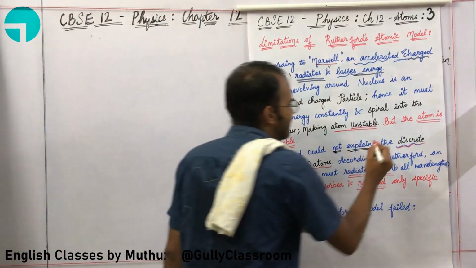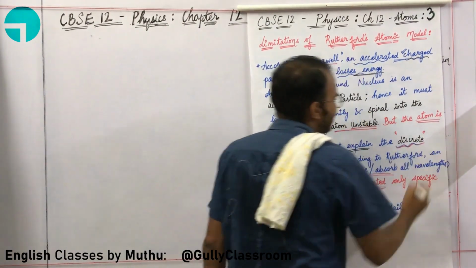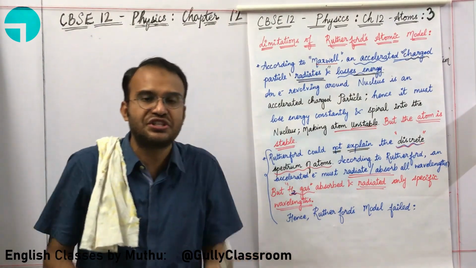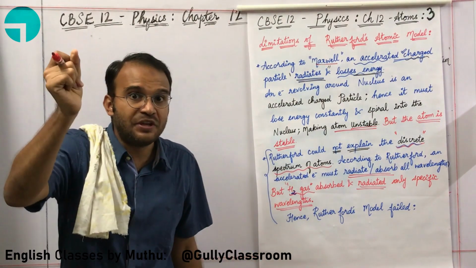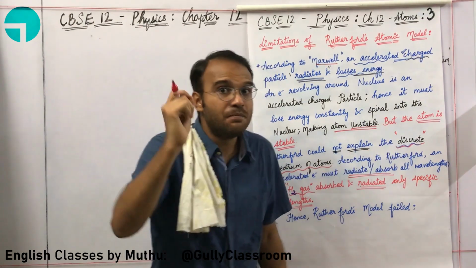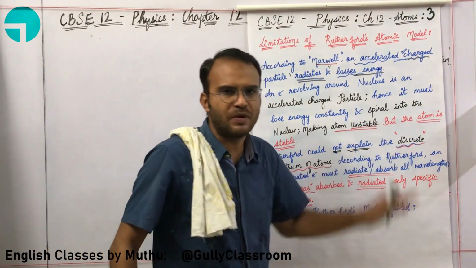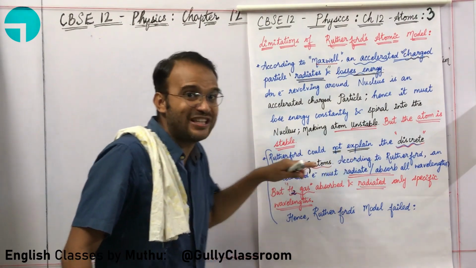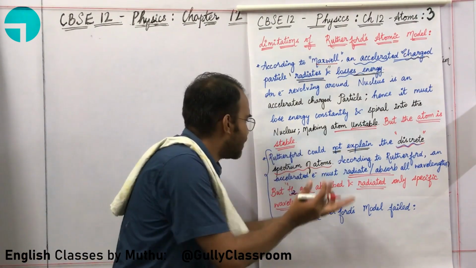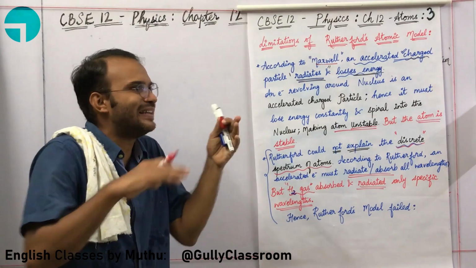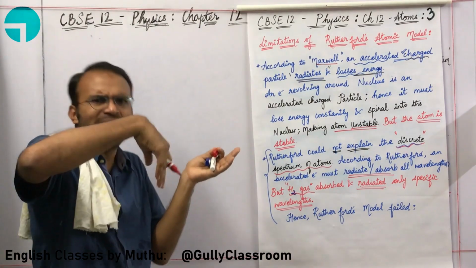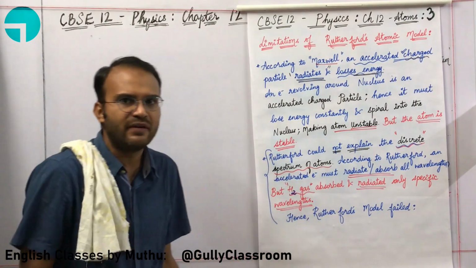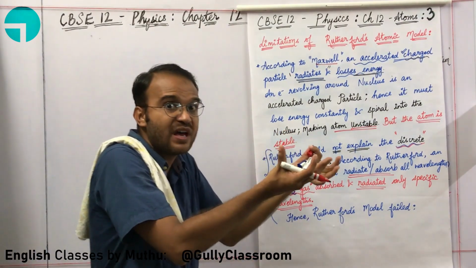Okay, sir. What is the meaning of the word discrete? A rough meaning of the word discrete is specific. Remember this, Rutherford was not able to explain the discrete spectrum of the atom because according to Rutherford, an accelerated electron present in the atom must absorb and emit, radiate all wavelengths, but experimentally only specific wavelengths are absorbed and radiated.